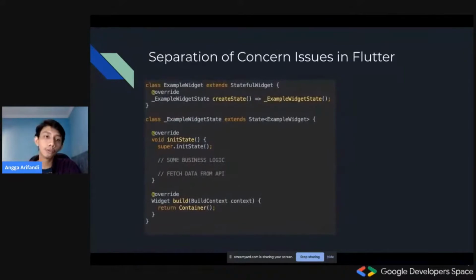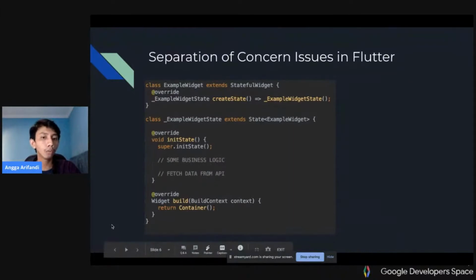For a clearer example of separation of concern issues, we could create an example widget. I did this in my early days with Flutter. I called all of the business logic, all the fetching of data from the API, inside the init state. So basically, this means that this widget would have a lot of concern, a lot of responsibility.